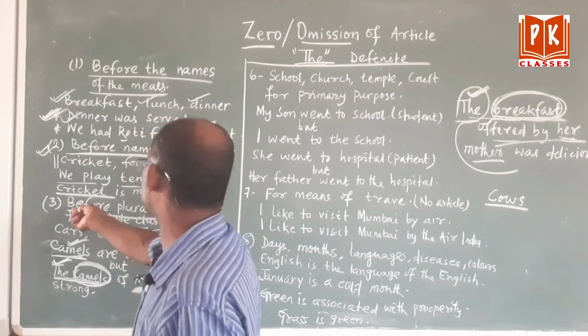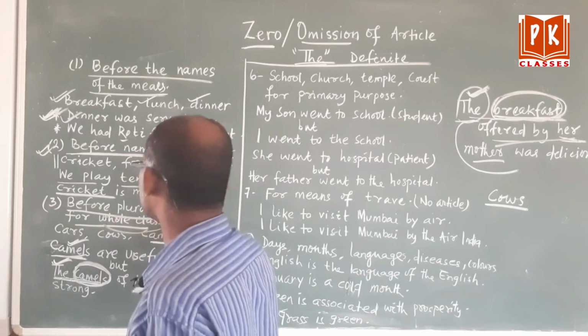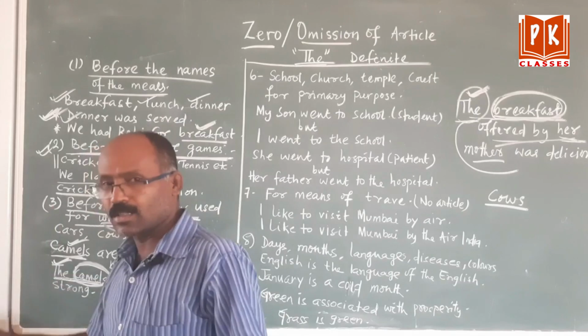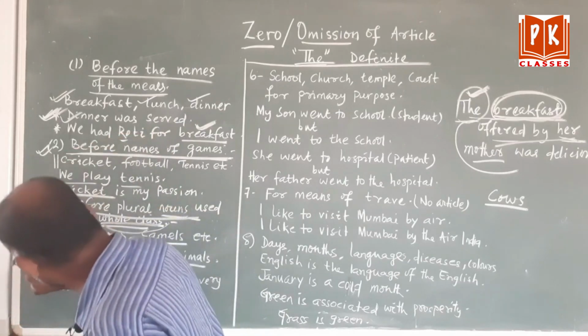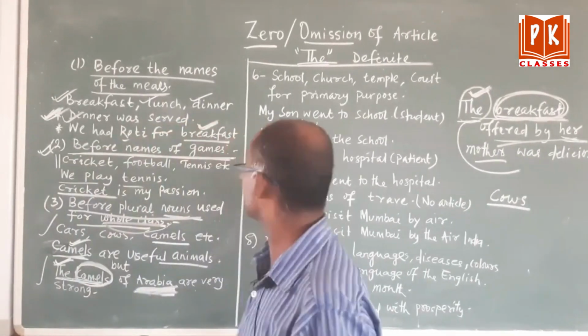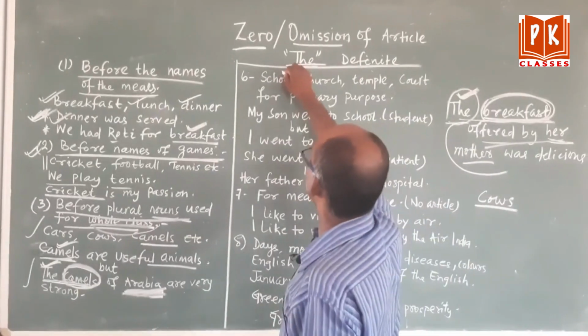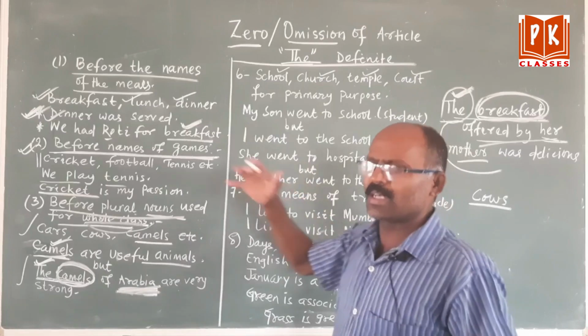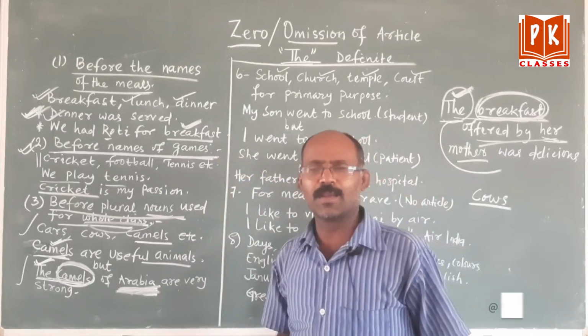So we will use plural nouns. If it is meant for the whole class, we will not use the. That is known as zero article, but it is definite article. Clear? Then come to school, church, temple, court. Many things are there. Many more things are.